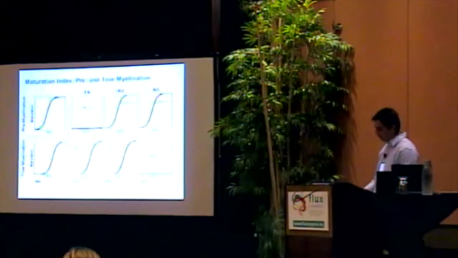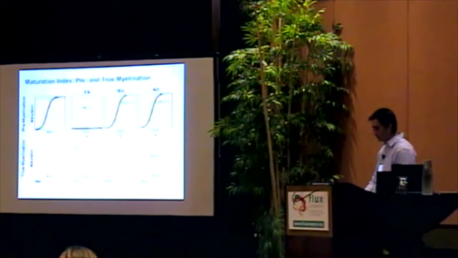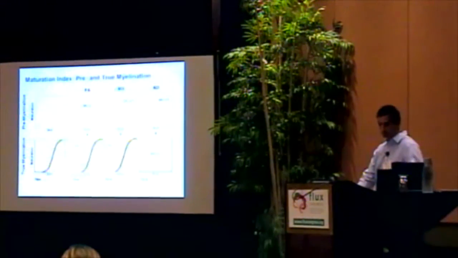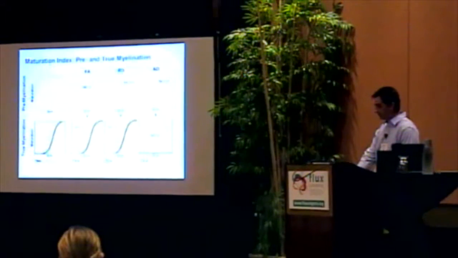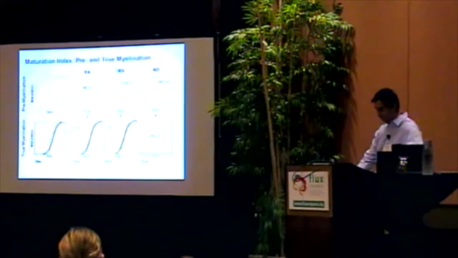When building a hypothesis, it's important to consider that pre-myelination and true myelination are the dominant mechanisms of white matter development at the time of birth. In this cartoon, pre-myelination is depicted on the top, with the bulk of development occurring before birth and limited to changes in RD and AD values. True myelination, on the other hand, is shown on the bottom, with FA and RD development primarily occurring after birth.